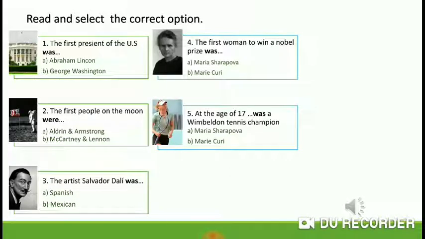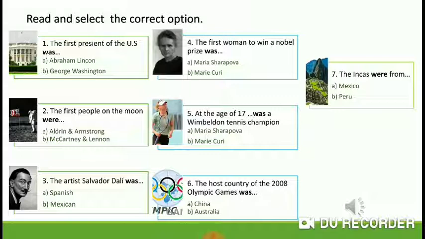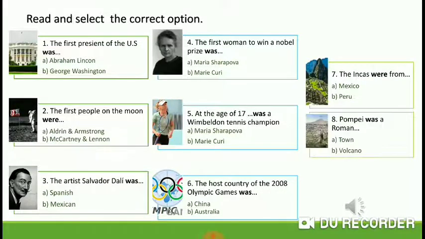5. At the age of 17, was a Wimbledon tennis champion? Maria Sharapova or Marie Curie? Easy, Maria Sharapova. 6. The host country of the 2008 Olympic Games was China or Australia? China. 7. The Incas were from Mexico or Peru? That's right, Peru. Finally, number 8. Pompeii was a Roman town or volcano? Correct, town. You did it great.